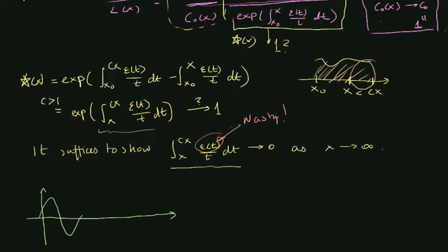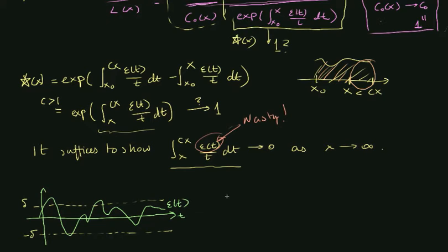So if this is the graph for epsilon of t, then we can try to draw two delta bands. Let's just say the delta bands go like this. For some value delta, we make a band that's delta thick in both the positive and the negative direction.